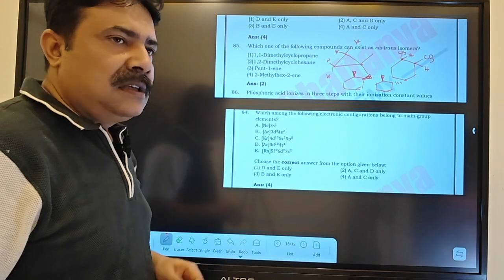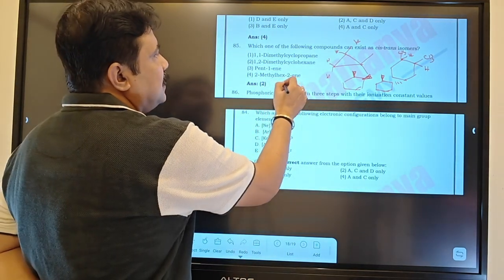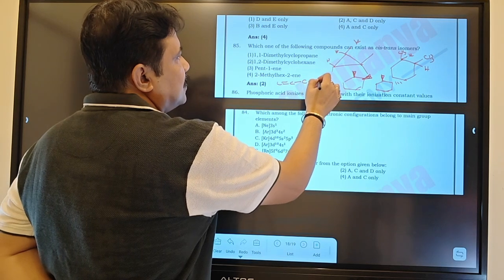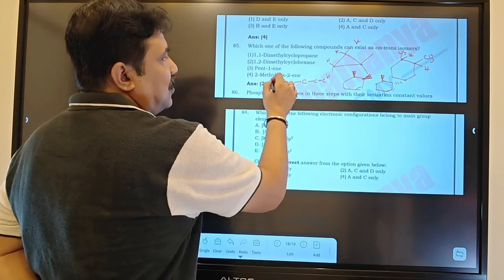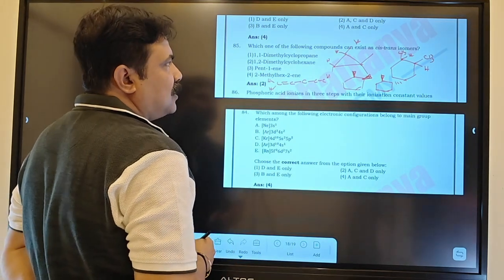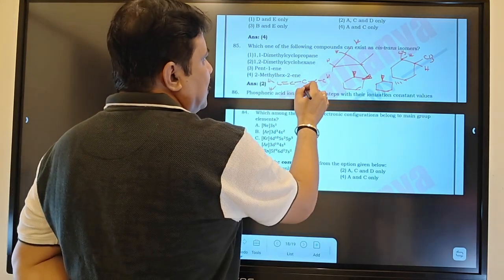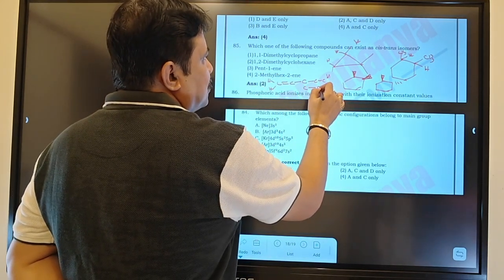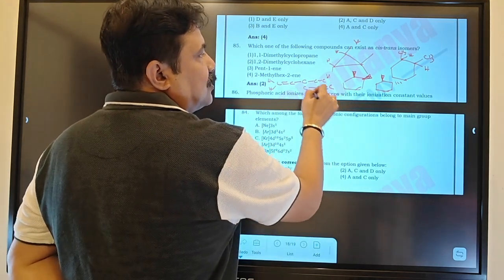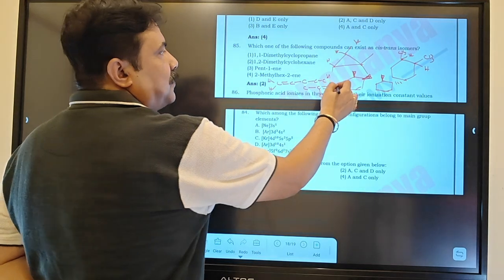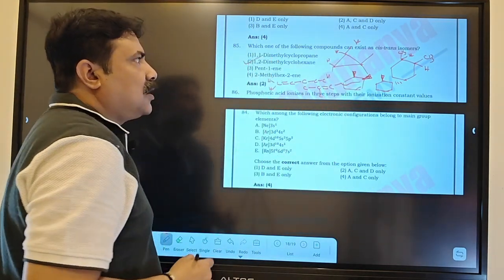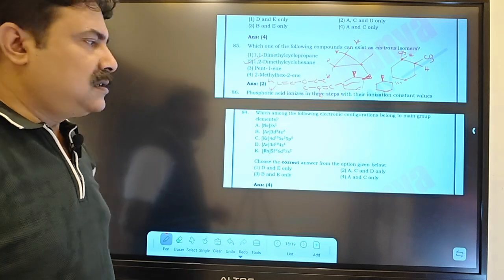Now pent-1-ene means like this, C double bond C, and you have the situation like this. That means here hydrogen, hydrogen will be similar. Here carbon and this is different. No geometrical isomer. 2-methylhex-2-ene, hex-2-ene means like this situation, and the 2 position methyl means here also methyl. These two will be the same. There is no question of a geometrical isomer for this one. Then your answer will be the second option, 1,2-dimethylcyclohexane.